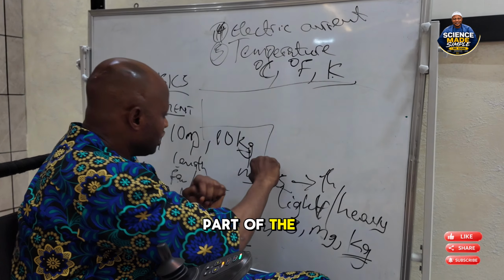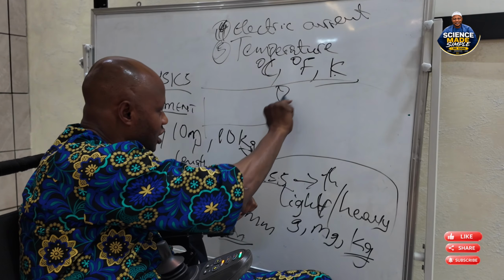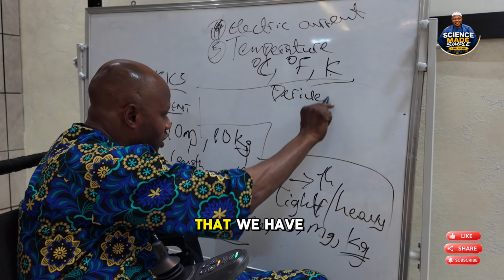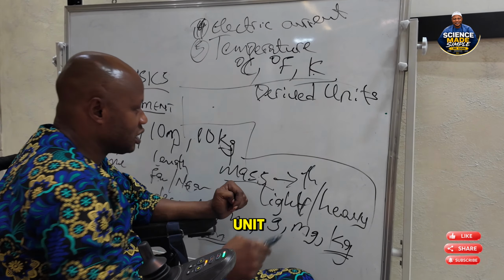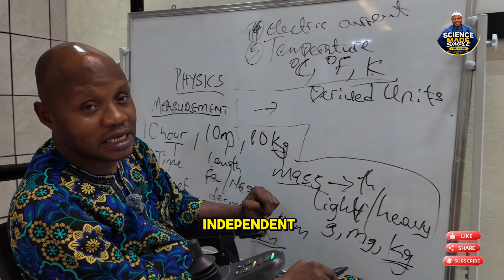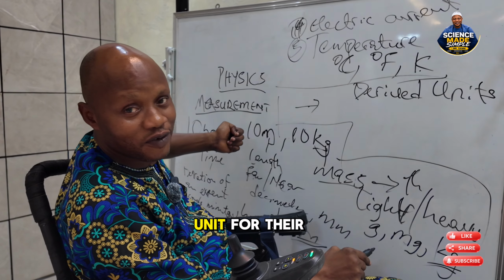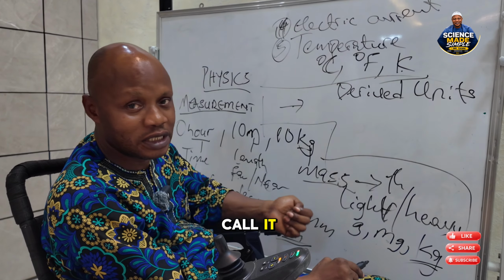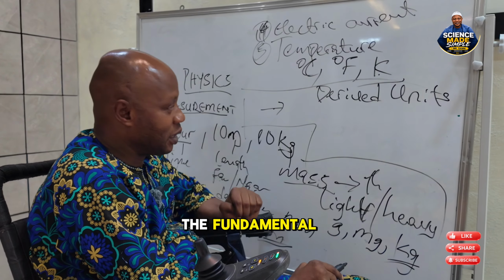So the second part of the unit is derived unit. I told you earlier that we have two types of units: the fundamental unit and the derived unit. Derived units are dependent units. That is, they depend on fundamental units for their derivation. That's why we call them derived. They can't stand alone. They depend on the fundamental unit.